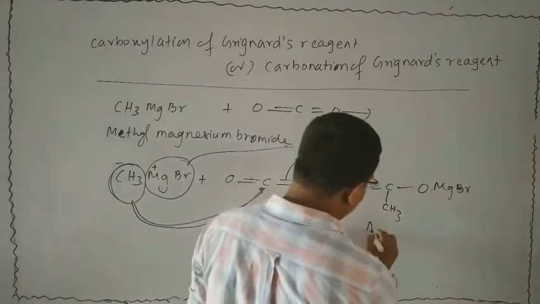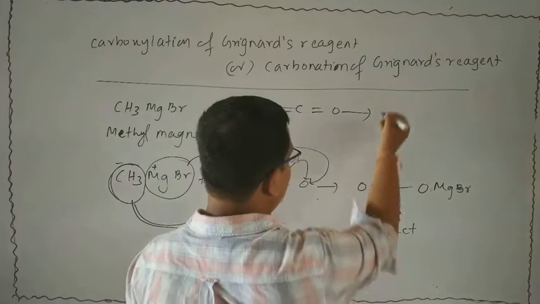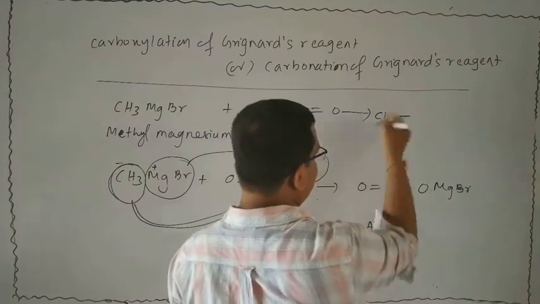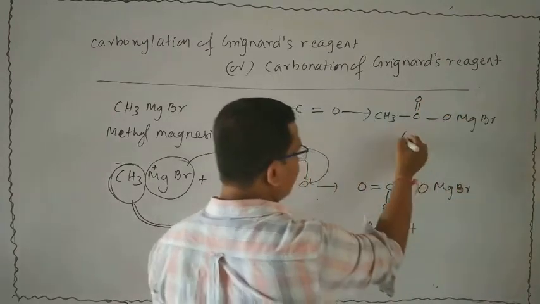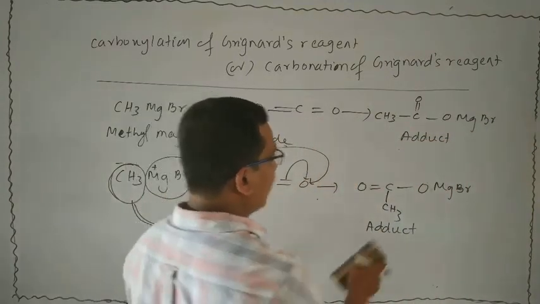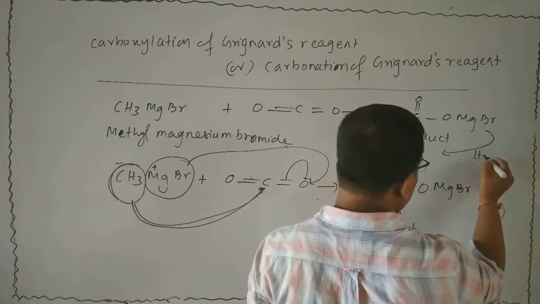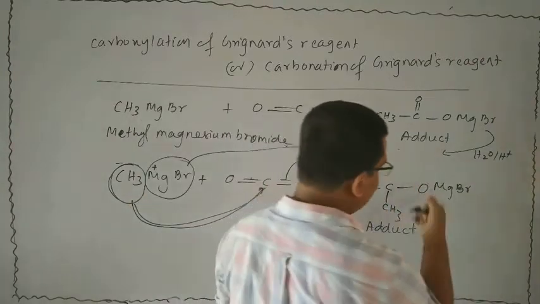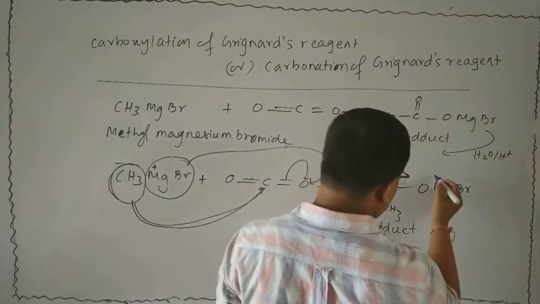This is an addition product, simply called an adduct. Addition products are shortly called adducts. So we can write here CH3 bond C double bond O MgBr. This is said to be the adduct, or you can also say addition product. Now this addition product is subjected to acid hydrolysis, H2O, H plus. Our aim is to find the carboxylic acid. So break this like this.